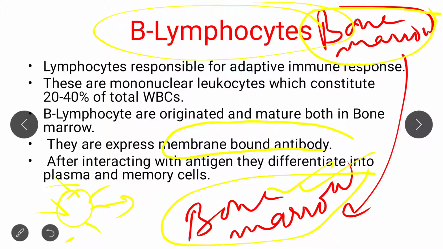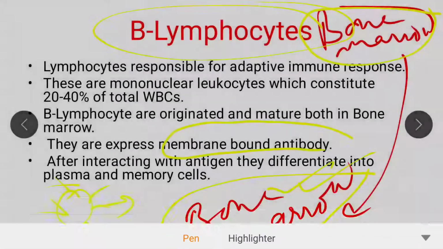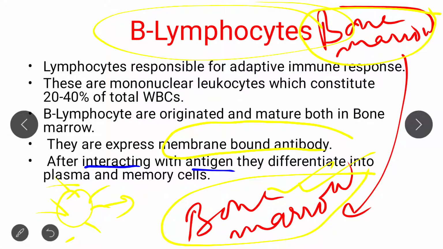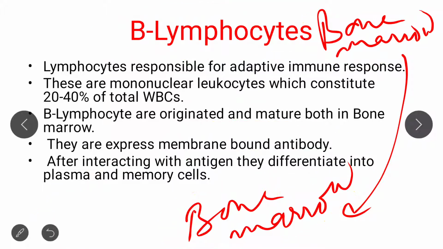Okay, after interacting with antigen, these B cells are differentiated into two types. One is plasma cell and one is memory cell. It means after interacting with antigen, B cells are divided into two types.